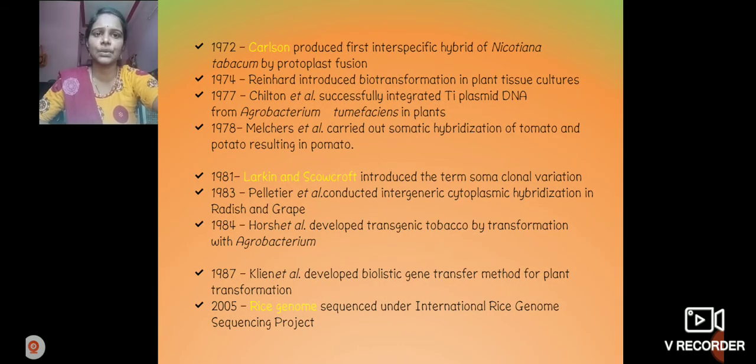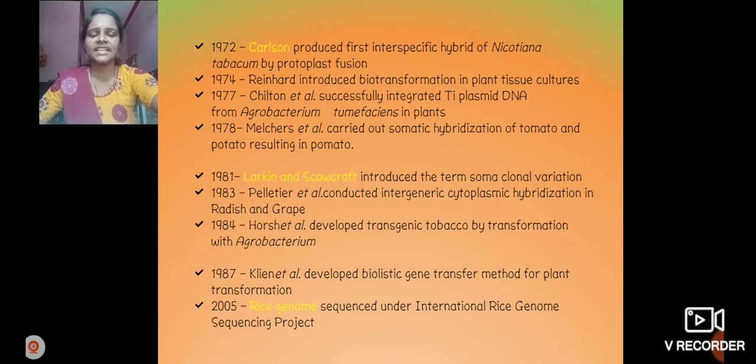In 1972, Carlson produced the first interspecific hybrid of Nicotiana tabacum by protoplast fusion. Nicotiana tabacum, commonly called tobacco, was used for protoplast fusion of interspecific hybrids by Carlson. In 1981, Larkin and Scowcroft introduced the term somaclonal variation.